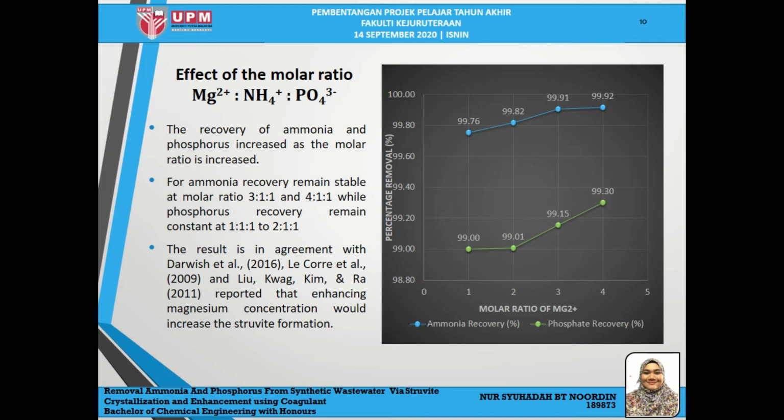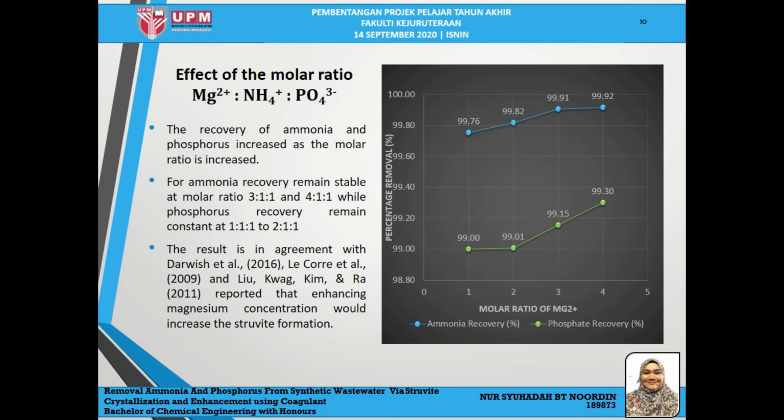This is because the high amount of magnesium ion will easily form magnesium hydroxide and magnesium phosphate under alkaline condition, which eventually will cause the depletion of ammonia removal.